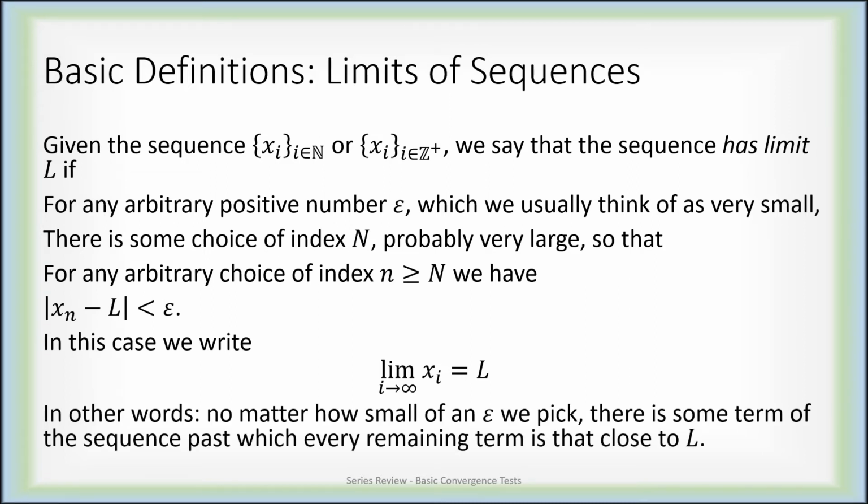In other words, no matter how small of an epsilon we pick, as long as it's not 0, but a very, very tiny positive number, so regardless of which epsilon we pick, there is an index past which every term of the sequence is within distance epsilon of L. So the terms of the sequence do not have to equal L. This distance doesn't have to be 0, but no matter how close we want it to be, no matter how small we want this distance to be, there is an index past which the distance is less than epsilon.